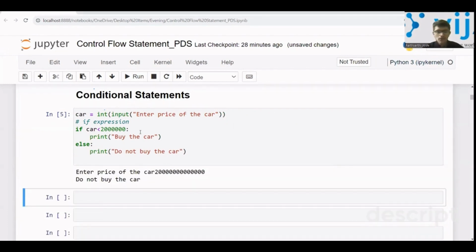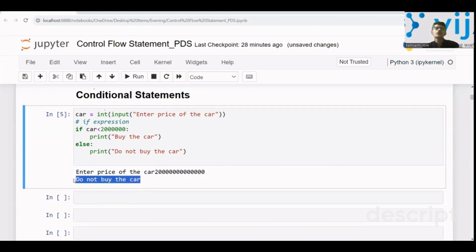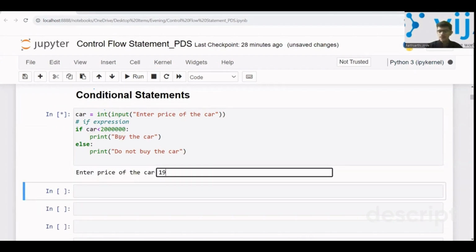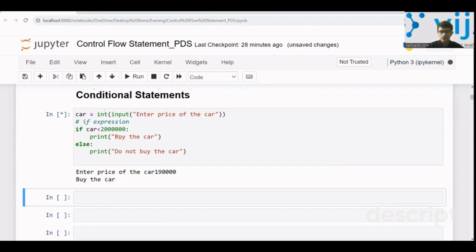So I'm giving some big number. So you can see I'm getting in the output, do not buy the car. Now this if statement will not run since this condition is false here, right? If suppose the car's price was somewhere around this much, less than 20 lakhs, then it's saying buy the car. Simple. Okay.